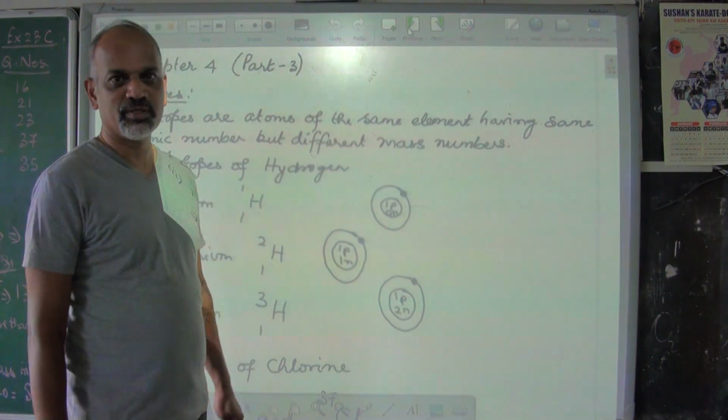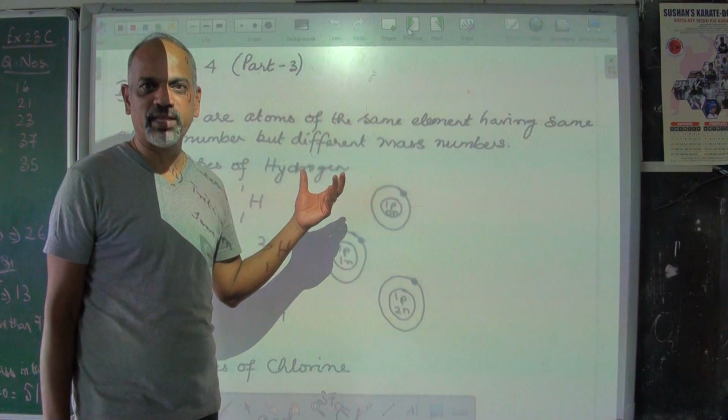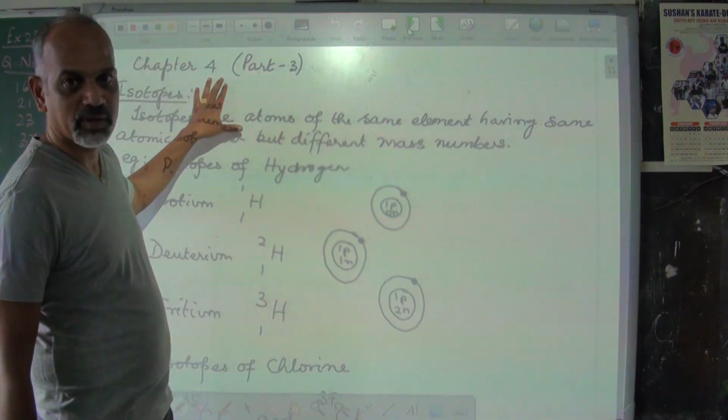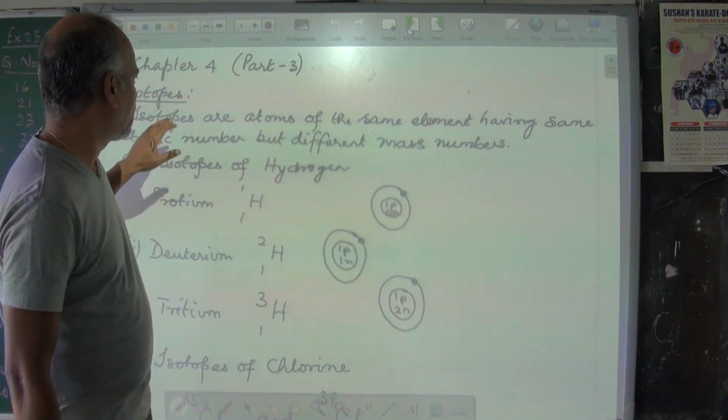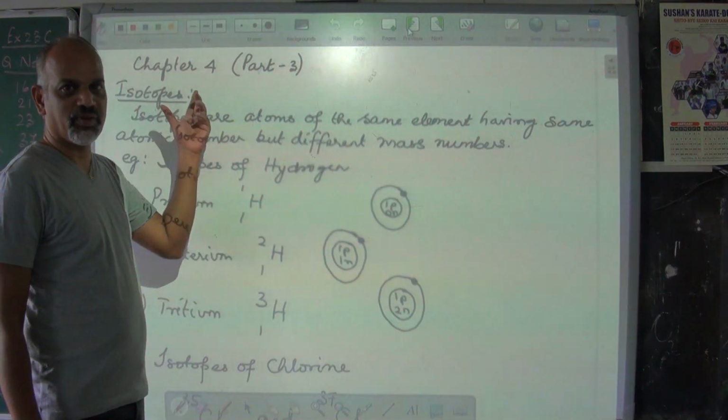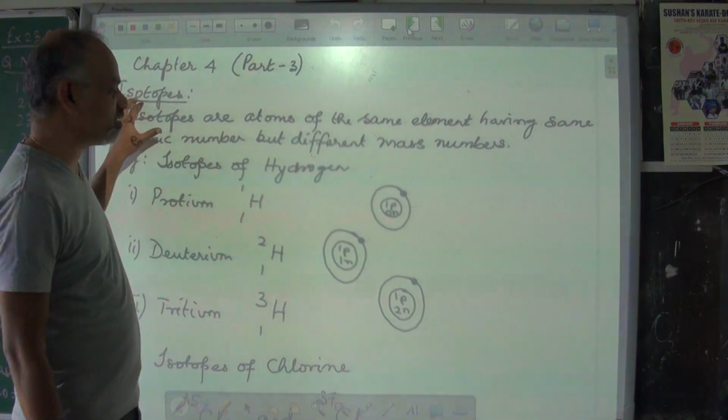This is in continuation to the chapter that we did before the exam. That was chapter 4. We had done 2 parts before the exam. This is the third part. In this third part, the first thing that you're going to see is about isotopes.